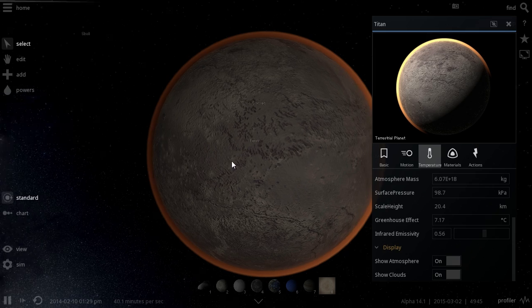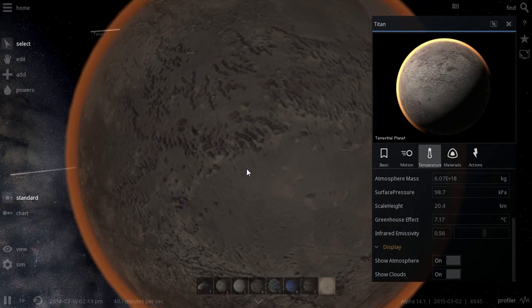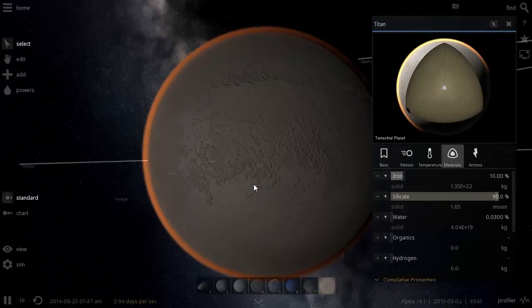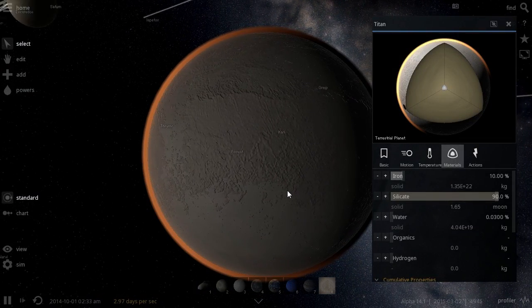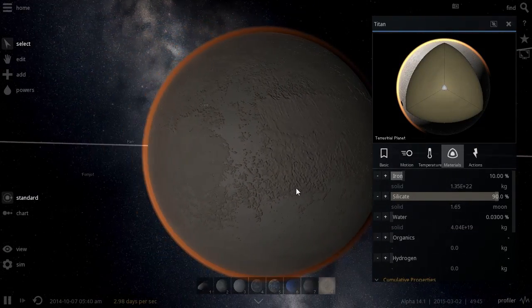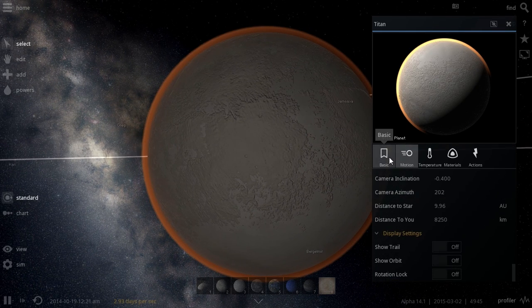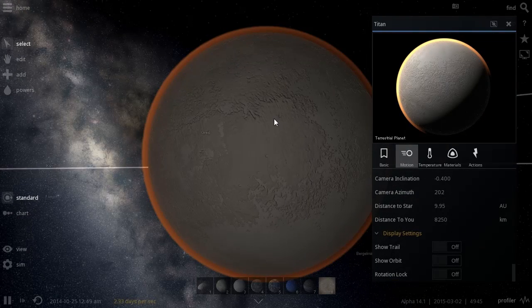So we just need to start releasing more greenhouse gases to warm up the planet. And just to simulate this a little bit more accurately, I just changed the silicates here into water, just to give it some more ice.